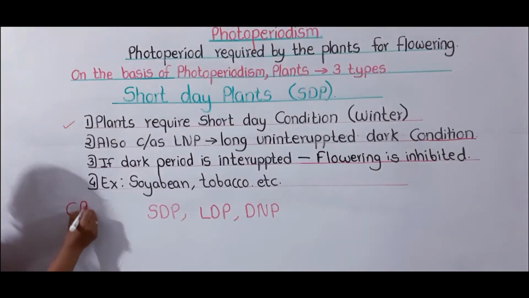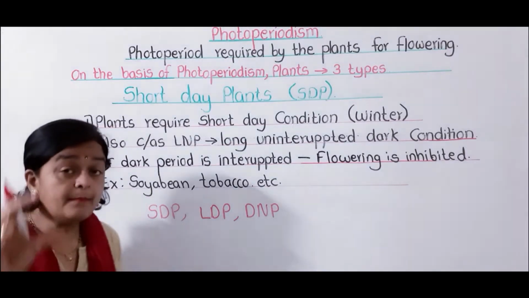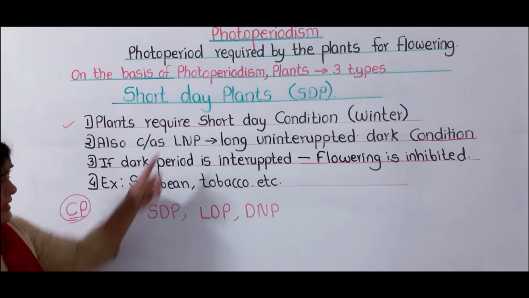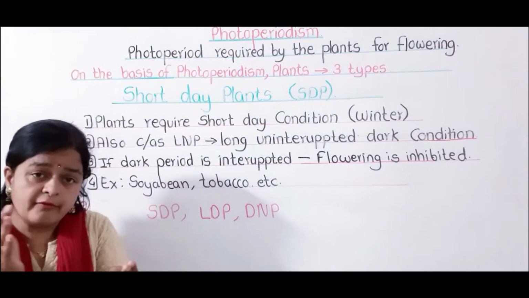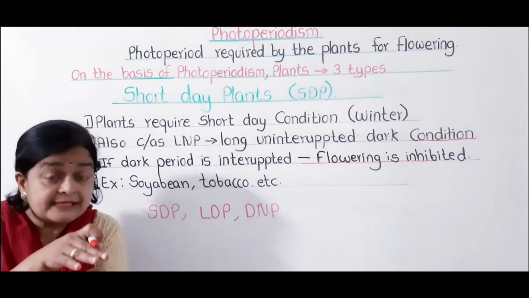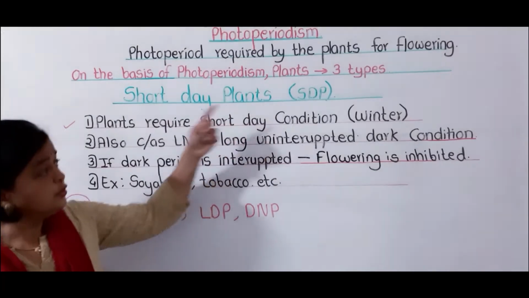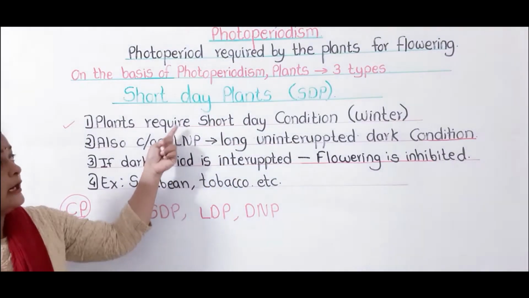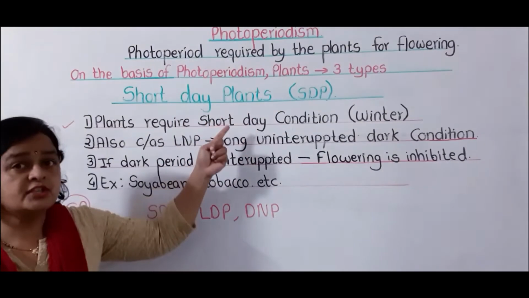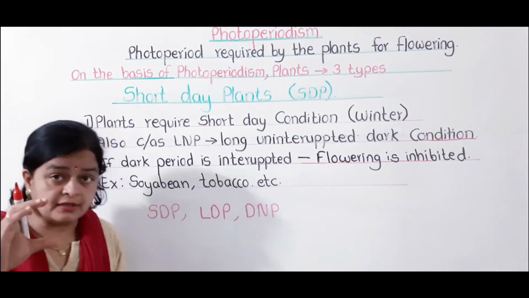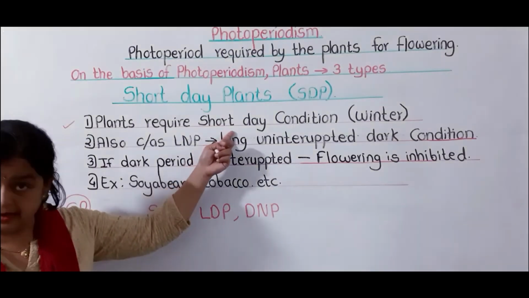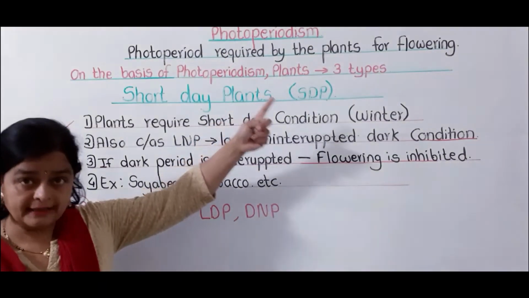What is critical photoperiod or critical period? It is the time required by the plants to induce flowering. Suppose certain plants require very little light period to induce flowering, those types of plants are called short day plants. What are short day plants? The plants which require short day condition, less light, to induce flowering are called short day plants.